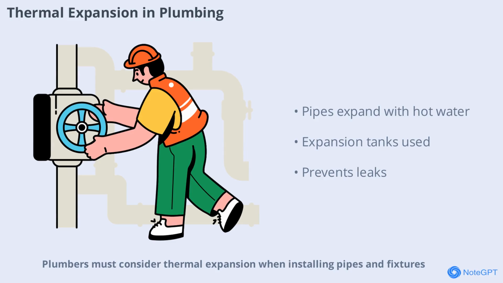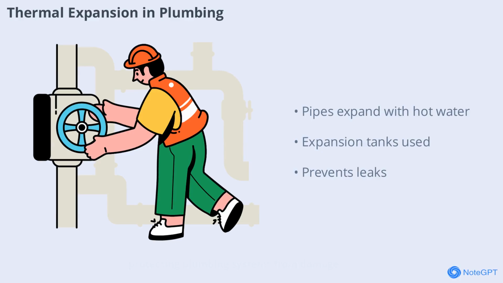Plumbers must consider thermal expansion when installing pipes and fixtures. Hot water causes pipes to expand, which can lead to leaks or bursts if not properly managed. Expansion tanks and flexible joints help absorb this movement, protecting plumbing systems from damage.